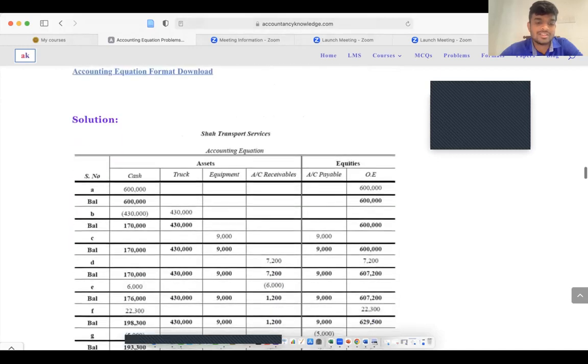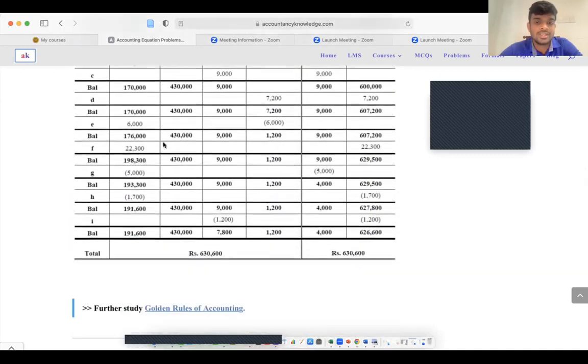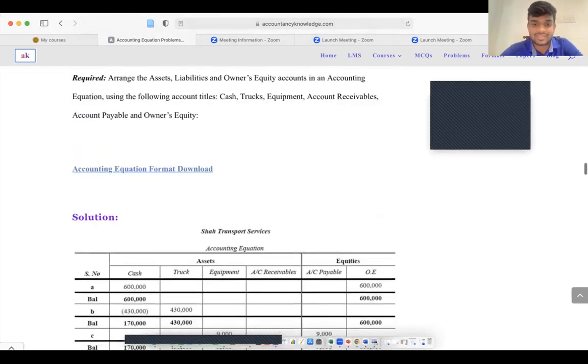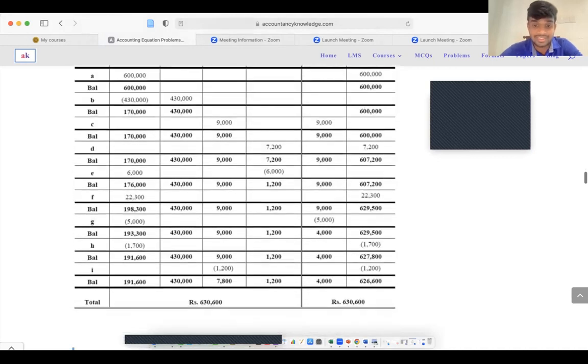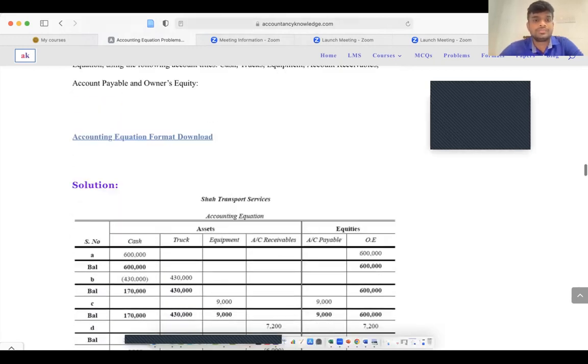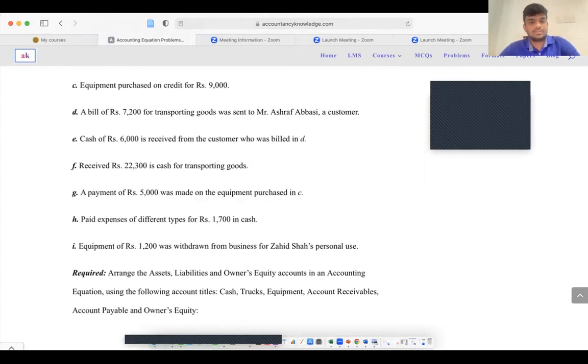So that means your cash balance needs to be reduced by 5,000 and your payable balance needs to be reduced by 5,000. Sorry, it needs to be reduced from the payable, right? So both the assets and the liability sides will be affected from that transaction.